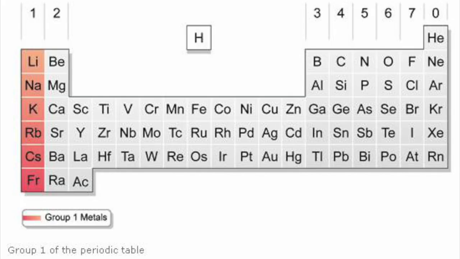The alkali metals are found in group 1 of the periodic table. They are very reactive metals that do not occur freely in nature. These metals have only 1 electron in their outer shell. Therefore, they are ready to lose that 1 electron in ionic bonding with other elements.